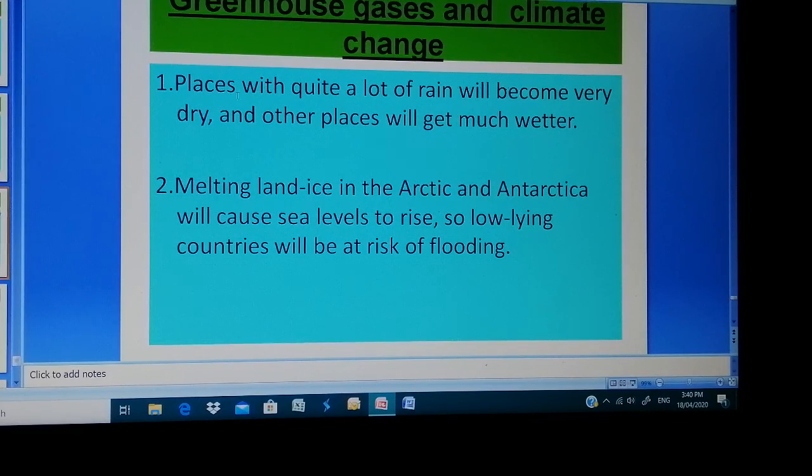Now, if global warming or the greenhouse effect happens, how can it affect our climate? You can see here, there will be some places that usually get a lot of rain that will become dry, and other places will get much wetter. Melting of ice in the Arctic and Antarctic areas will cause the sea level to rise, so low-lying countries will have a risk of flooding.